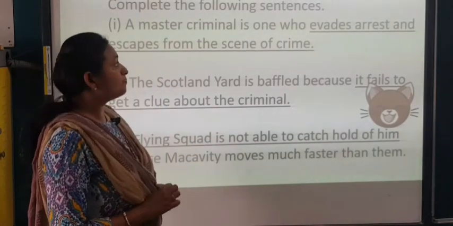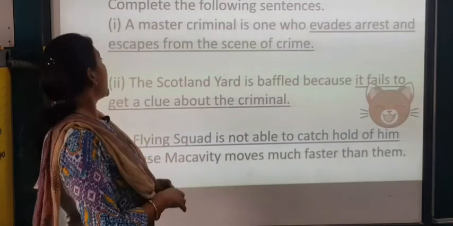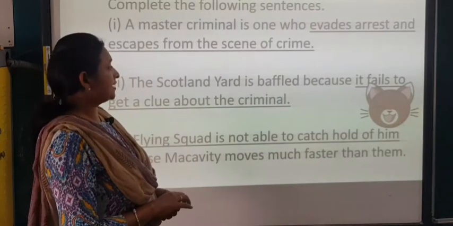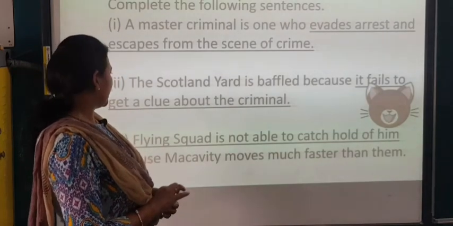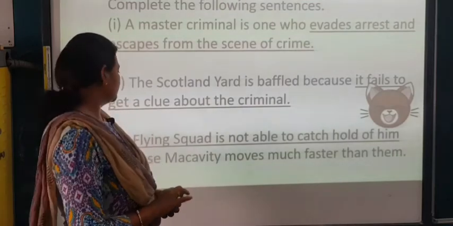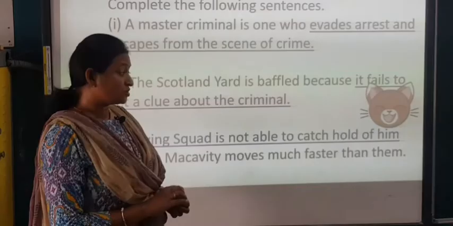Now we have this: complete the following sentences. First one is, a master criminal is one who evades arrest. Arrest se bach jata hai and escapes from the scene of crime. The Scotland Yard is baffled because it fails to get a clue about the criminal. Flying Squad is not able to catch hold of him because McCavity moves much.